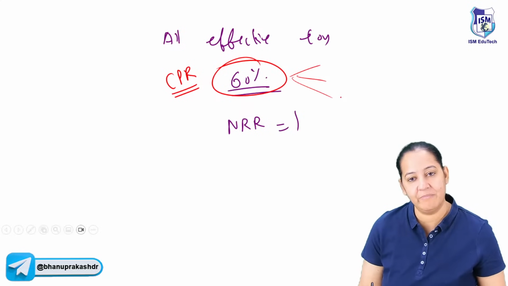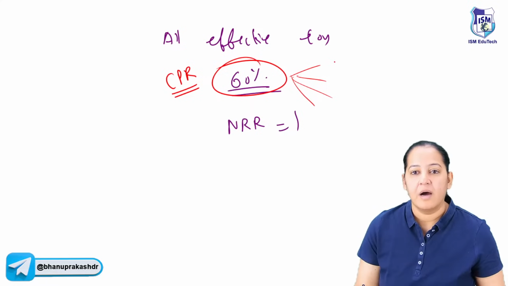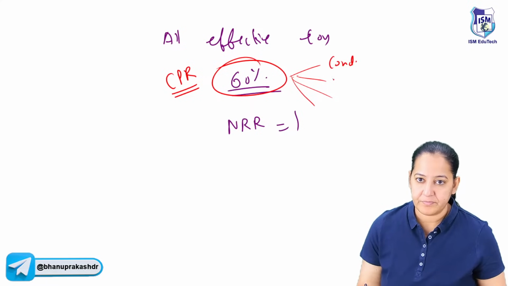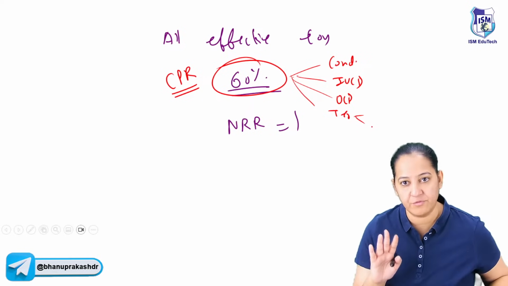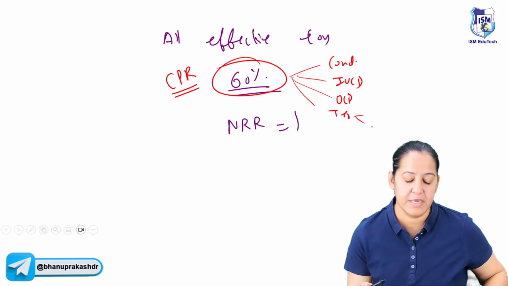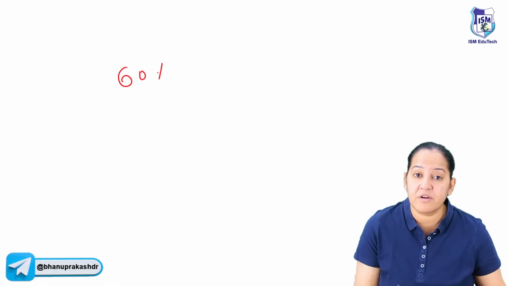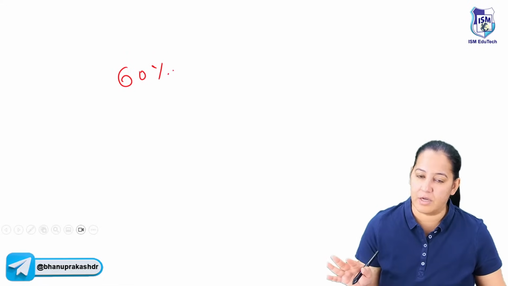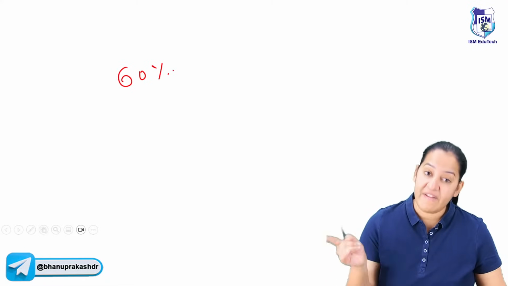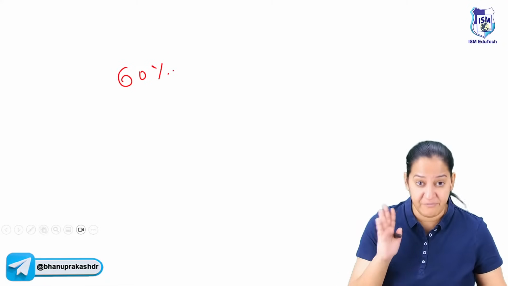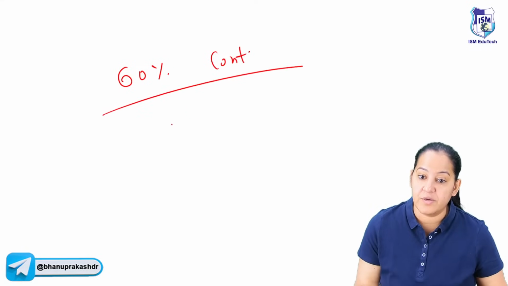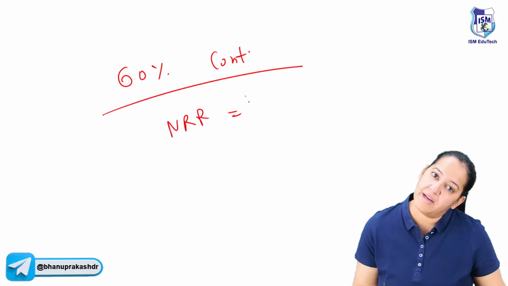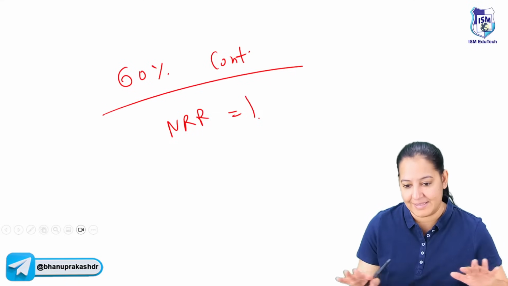Absolutely right, Charanjeev. One of the 4 ideal methods: either condom or IUCD or OCP or terminal method, that is vasectomy or tubectomy. So one of the 4 methods they are using during sexual intercourse. If at least 60% of the couples are using contraception during sexual intercourse, NRR automatically will become 1 and it is known as balanced. Currently in India, not even 60% are using contraception.